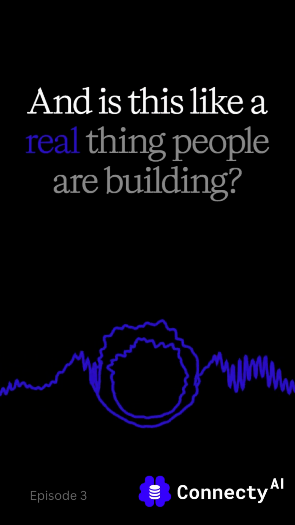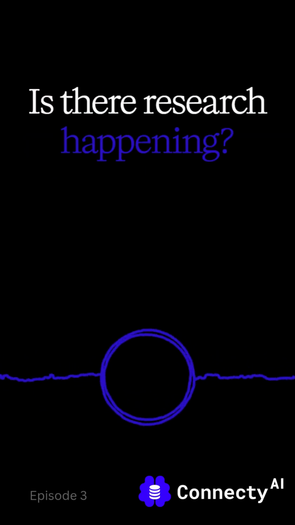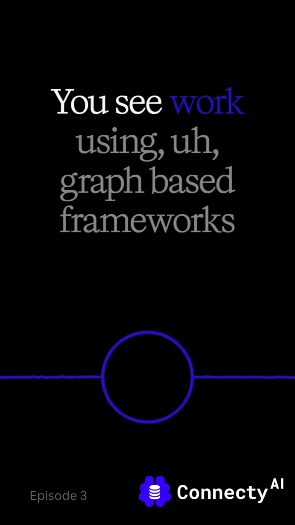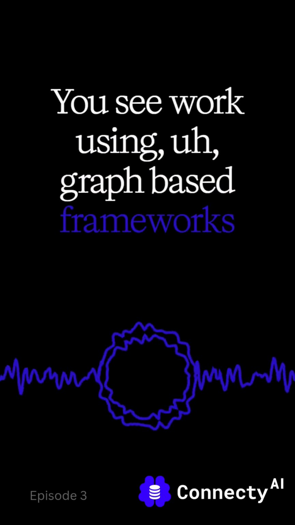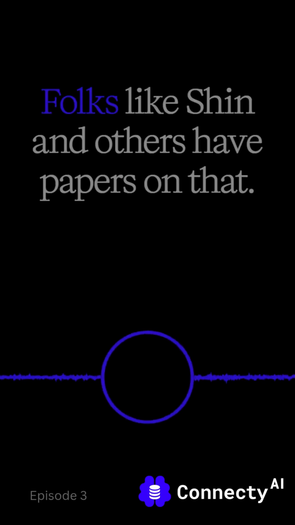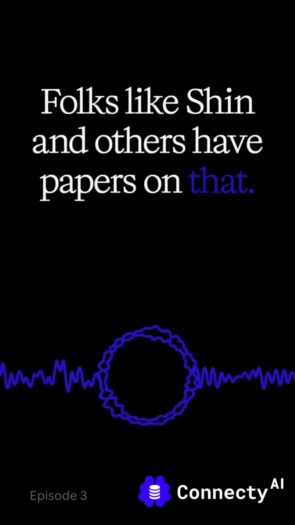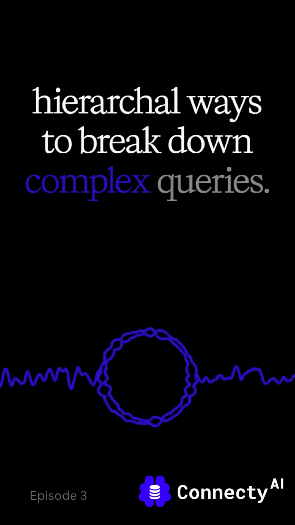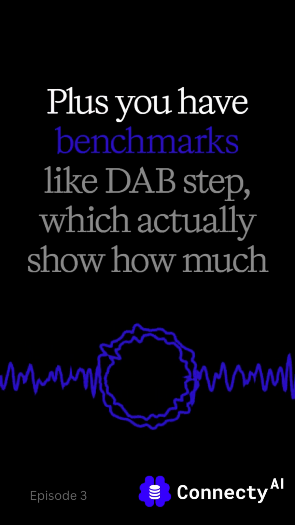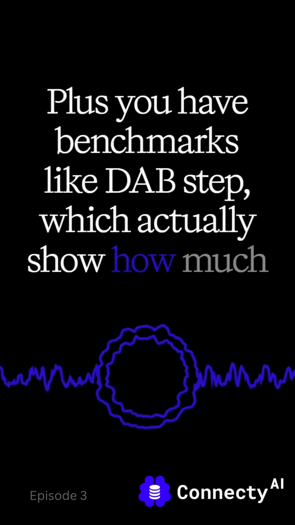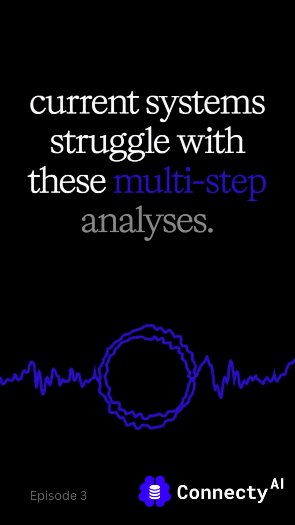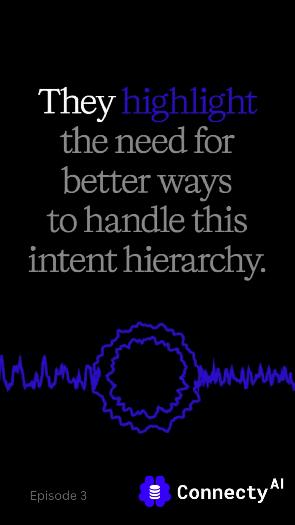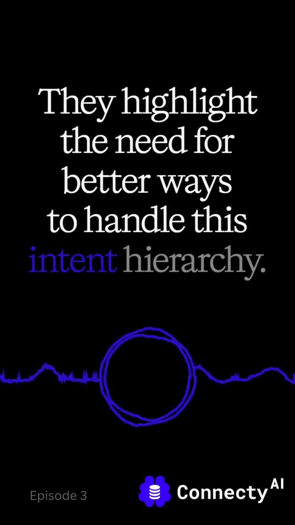And is this a real thing people are building? Is there research happening? Oh, definitely. There's research looking at similar concepts. You see work using graph-based frameworks to model these query relationships. Folks like Shin and others have papers on that. And others like Chang and Liu are exploring more hierarchical ways to break down complex queries. Plus, you have benchmarks like DABStep, which actually show how much current systems struggle with these multi-step analyses. So the benchmarks confirm it's a real problem. Absolutely. They highlight the need for better ways to handle this intent hierarchy.